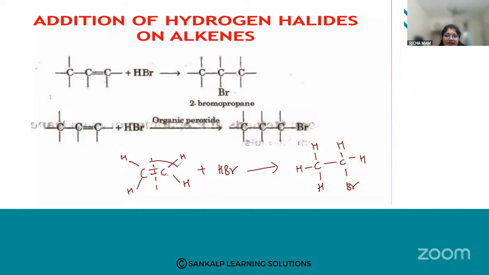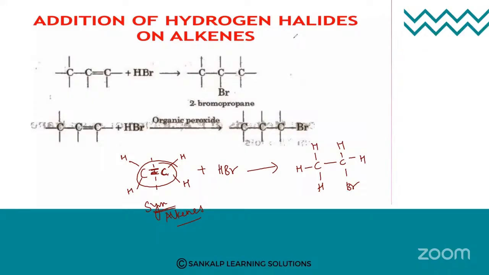So these are types of alkenes. When you have the same number of carbon atoms on either side, they are called symmetrical alkenes. Okay, when you have the same number of carbon atoms on either side, they are called symmetrical alkenes. So whenever a symmetrical alkene is present, on either side of the carbon, anywhere it will be added.